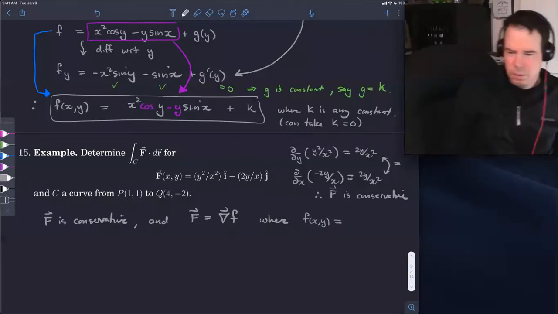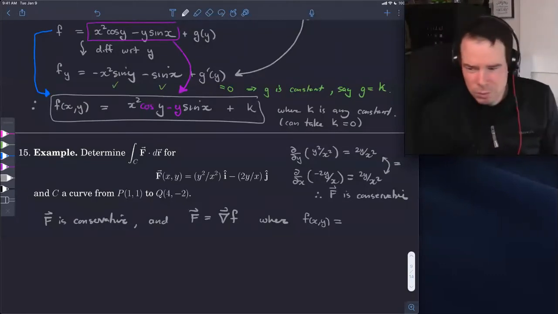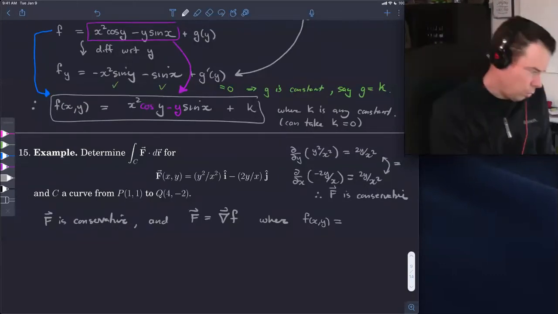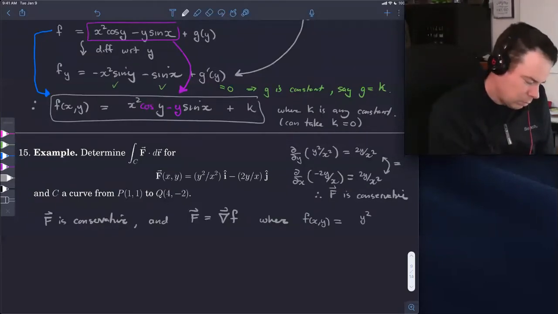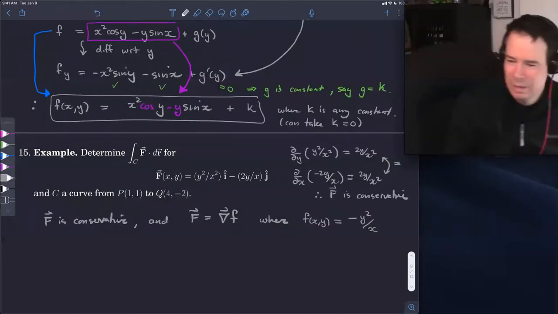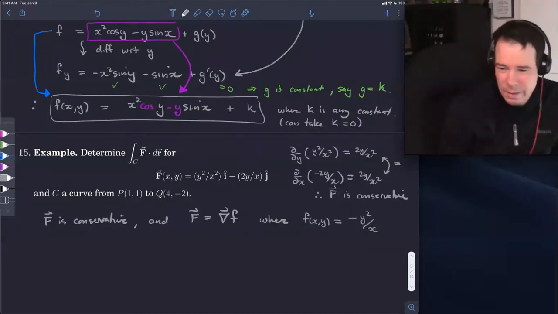So f of x, y is equal to something where, when I take its x derivative, I want to get y squared over x squared, and when I take its y derivative, I want to get negative 2y over x. So I probably want a y squared up top, because when I differentiate, I get a 2y. Probably want an x on the bottom. That gives me, when I take its y derivative, 2y over x, but I need a negative 2y over x. So if I throw a negative sign in front, when I differentiate with respect to y, I get the negative 2y over x.